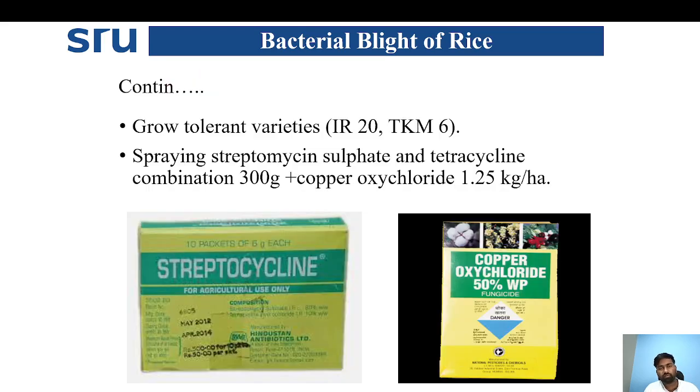Coming to other management practices, grow tolerant varieties like IR20 and TKM6, and we can also apply streptomycin sulfate or tetracycline in combination with copper oxychloride at the rate of 1.25 kg per hectare. This will act as an antibiotic against the bacterial pathogen. So all these are IDM practices recommended to control bacterial blight of rice.